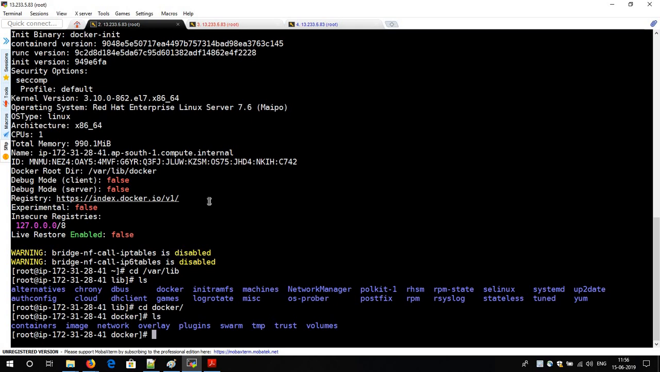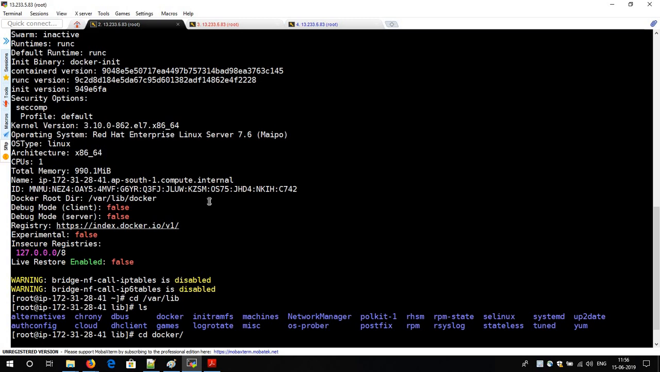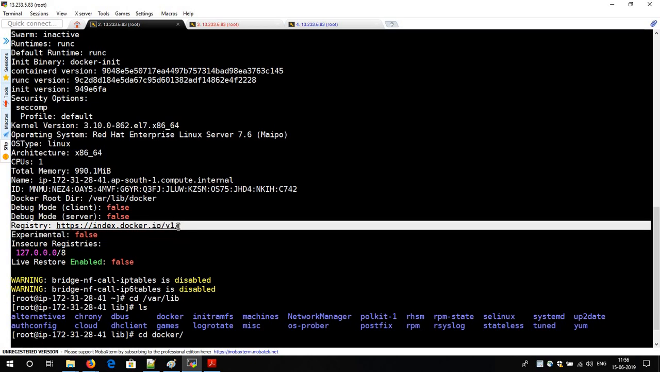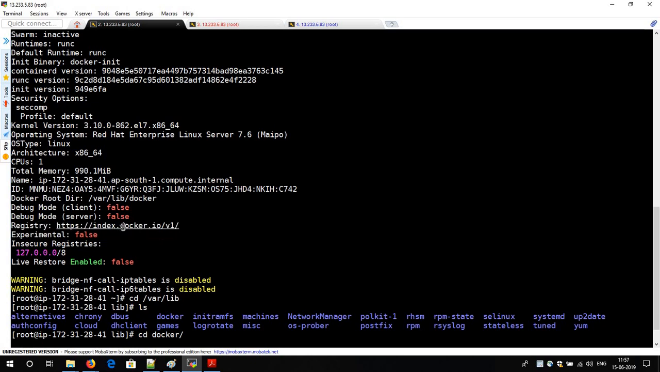Registry also, yeah, one more thing I want to explain. Let's see where the default registry is. Yeah, see, registry is there. By default, Docker redirects you to the docker.io registry. You can create your own registry as well, and push images to that registry. But as of now, understand that Docker's default registry is docker.io.